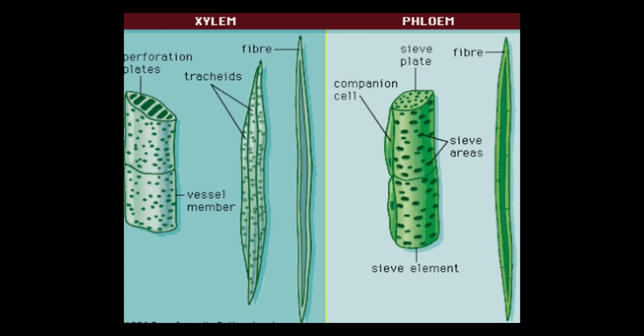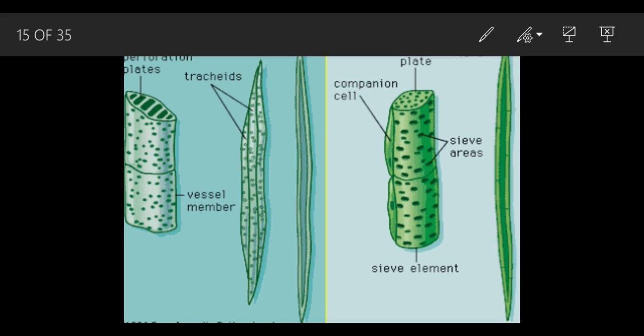See, we are going to see this. First we are going to see the diagram of the sieve tubes. Sieve tubes help in the transport of food from the leaves to the other parts of the plants. So basically the function of the sieve tubes is for transporting the food from the leaves to the other parts of the plants.